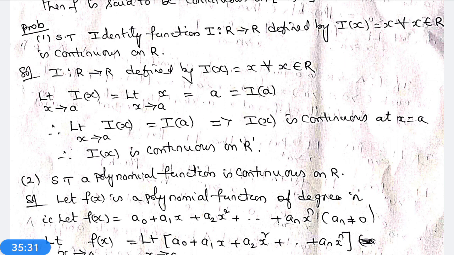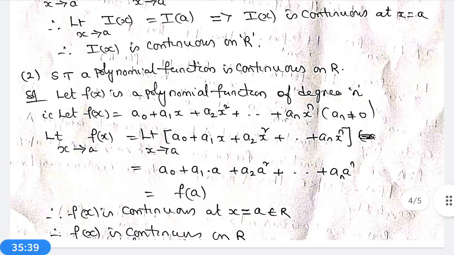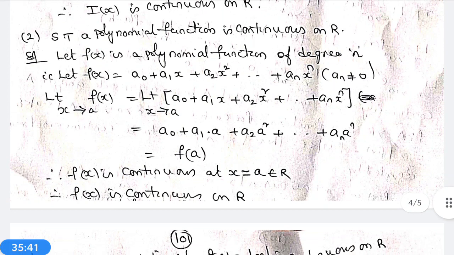Next one is, show that a polynomial function is continuous on R. Let f(x) be a polynomial function of degree n. That is, f(x) is equal to a0 plus a1 x plus a2 x square plus a3 x cube plus etcetera plus an x power n, an not equal to 0.